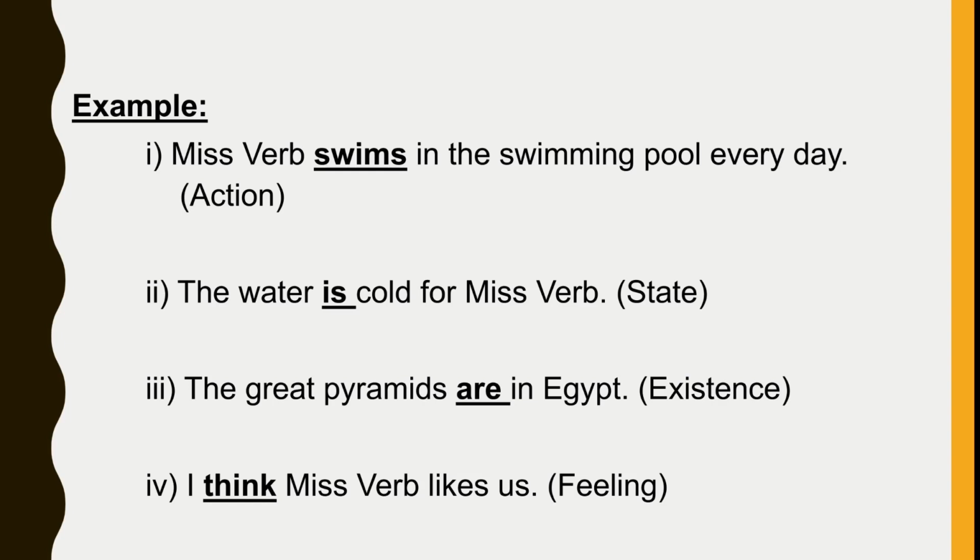The third one, the Great Pyramids are in Egypt. Obviously Miss Verb has seen it. So the word are is the verb of existence. And the fourth example, I think Miss Verb likes us. So here the verb think is a verb of feeling.